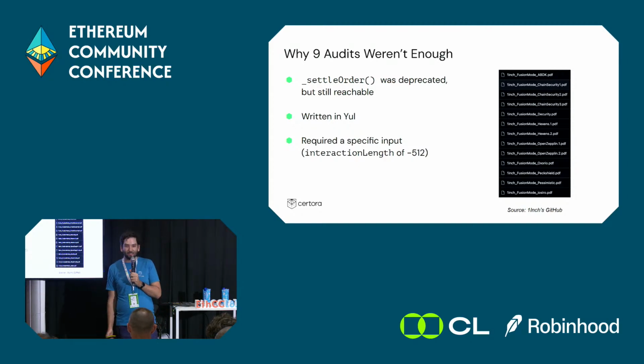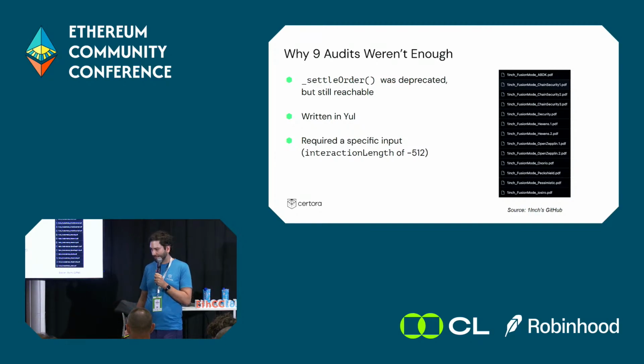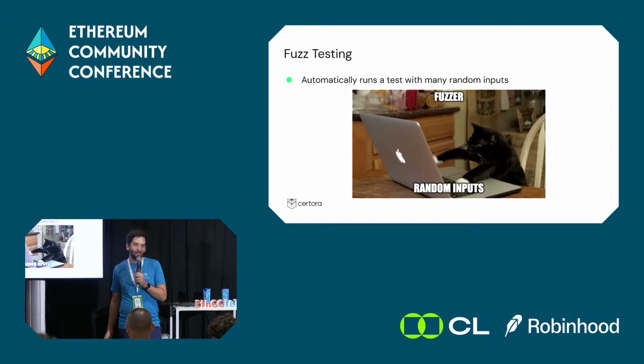So it's clear that sometimes human auditors can't catch all the bugs. And that's why we strive to use as many automated tools and non-automated tools as we can to increase the security of smart contracts. And one of the first tools that we can use is fuzzing. So fuzzing, if you don't know, is the process where the computer generates a lot of different inputs and hammers them all into the test. It's some sort of a brute force approach. And we try to see if one of those randomly generated inputs will cause a failure.